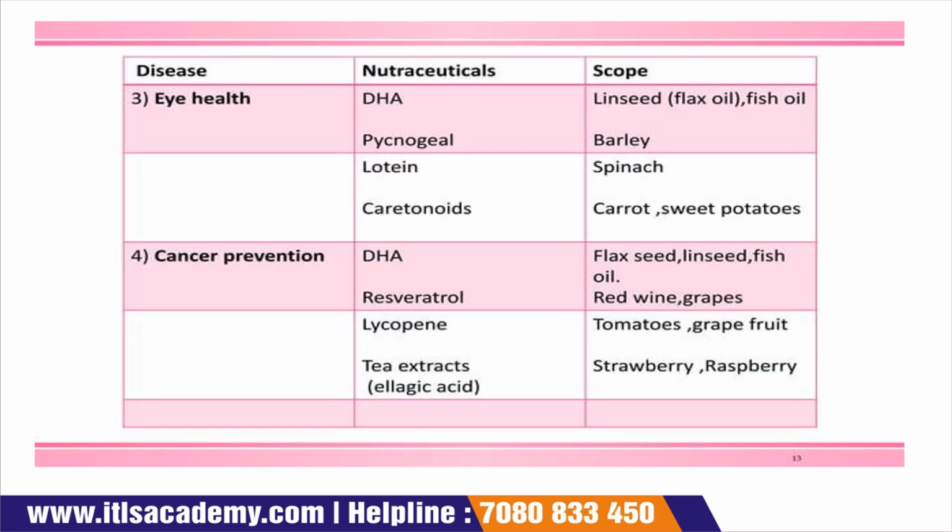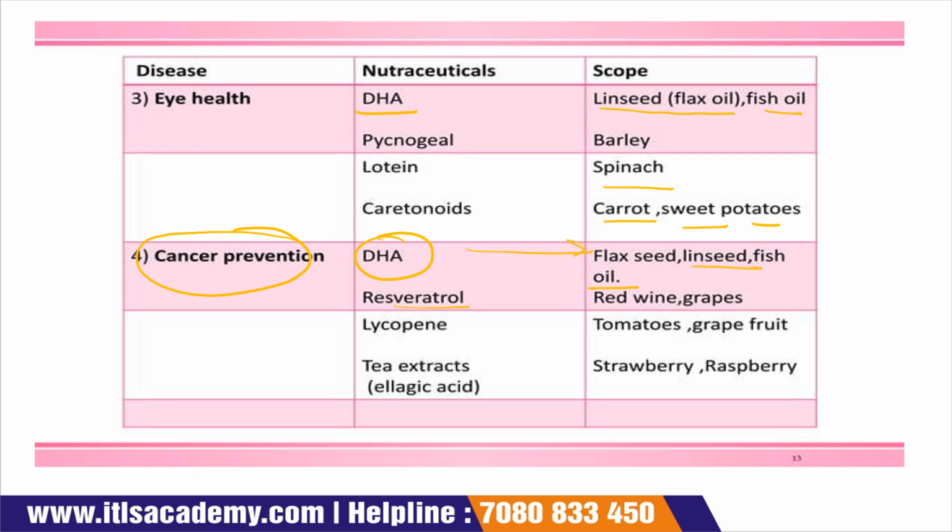The next is eye health. The nutraceutical for eye health is DHA, and this DHA is obtained from linseeds, that is flax oil, and fish oil. Pycnogenol, and the source of pycnogenol is barley. Lutein, and the source of lutein is spinach. Carotenoids, and the source of carotenoids is carrots and sweet potatoes. And the next disease is cancer prevention, and the nutraceutical for cancer prevention is DHA, which is again obtained from flaxseed, linseed, and fish oil.